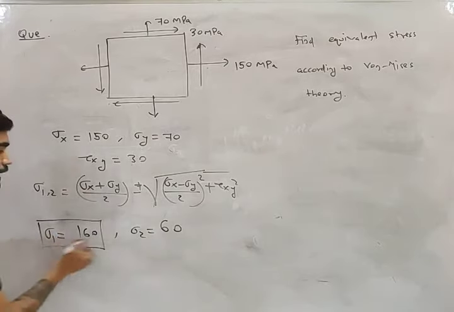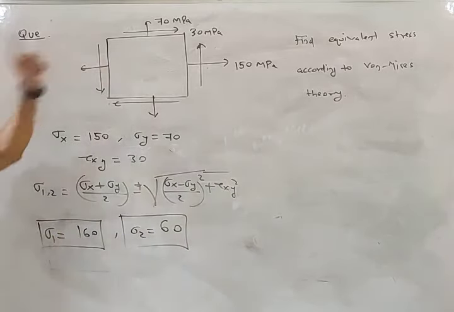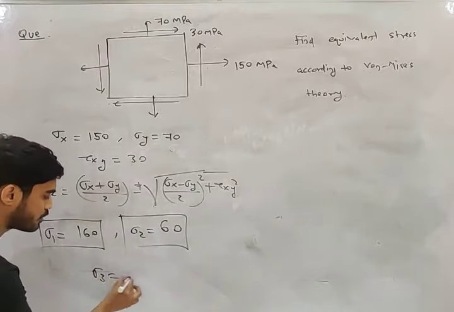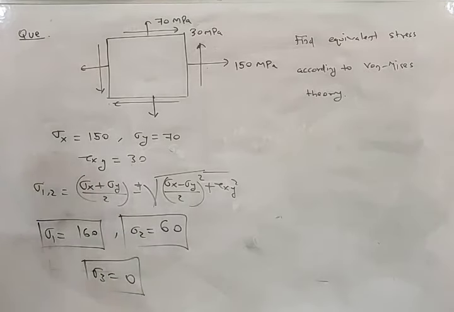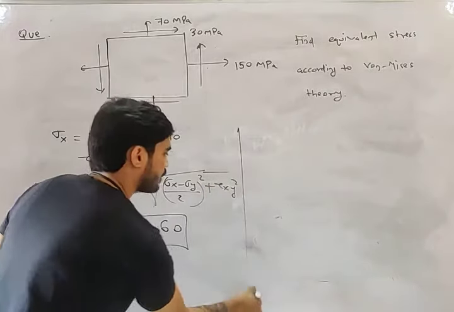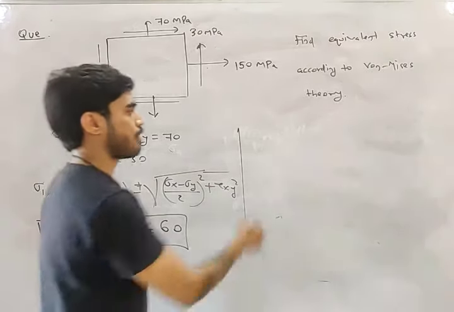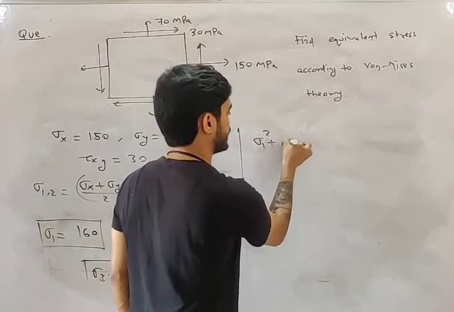And what will be sigma 3? It is a biaxial stress. Look at this, it is a biaxial stress. And in case of biaxial stress, sigma 3 is always 0. So sigma 1, sigma 2, sigma 3. Now, my friend, what is the relation of von Mises theory for biaxial stress?